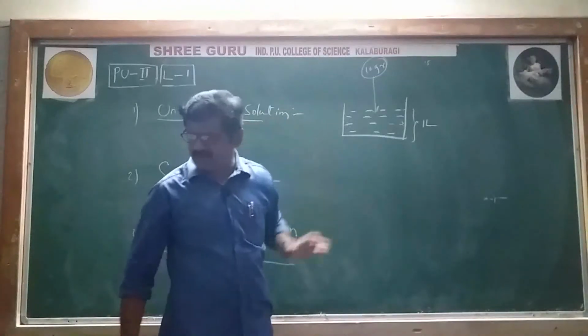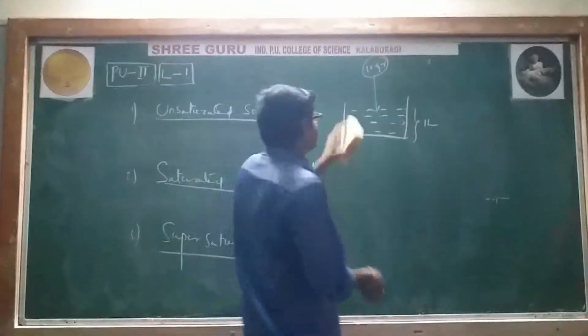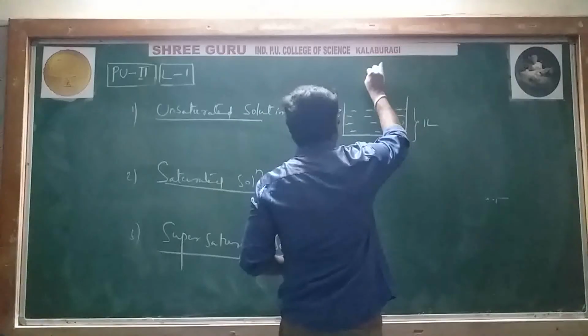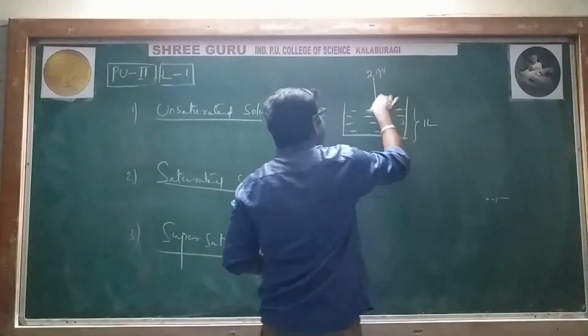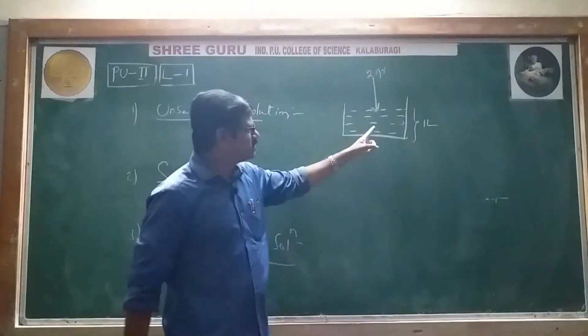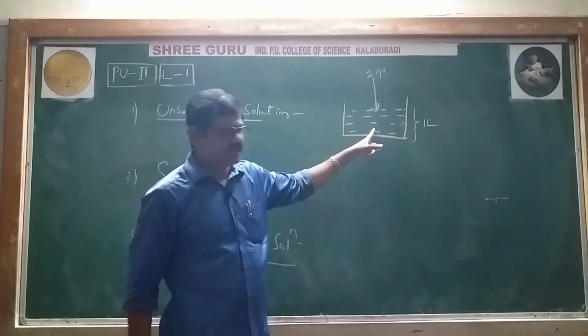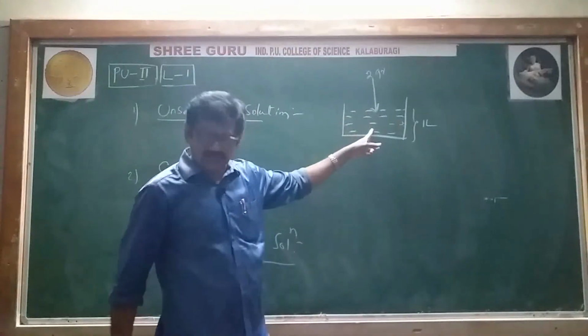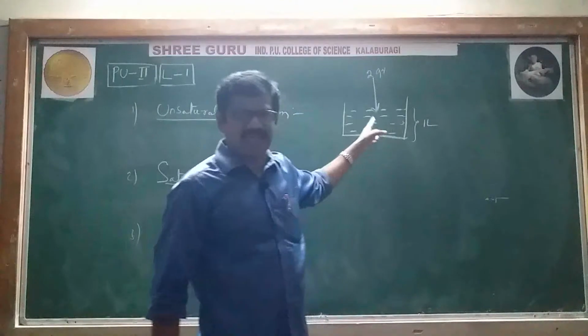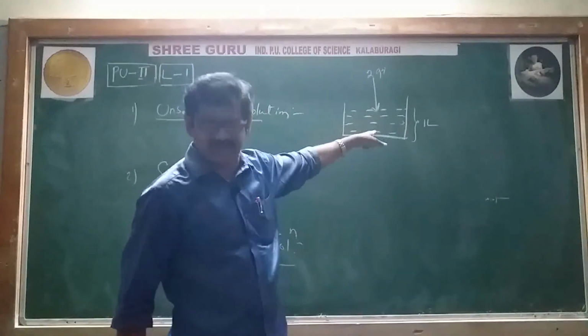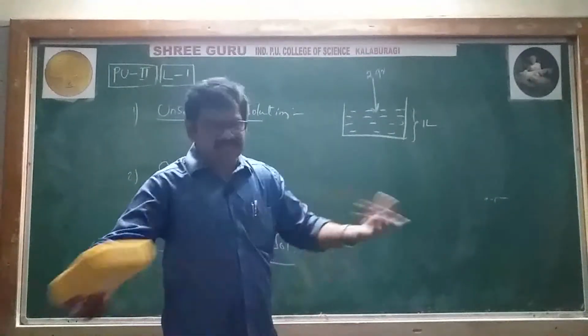But what I am doing now is, instead of 10 grams, only 2 grams of salt has been added into this 1 liter. Only 2 grams of solute, salt, has been added into this solvent. Water is the solvent. You will get one solution.